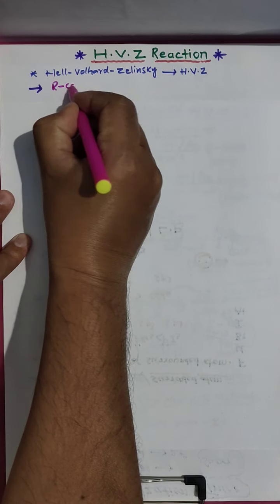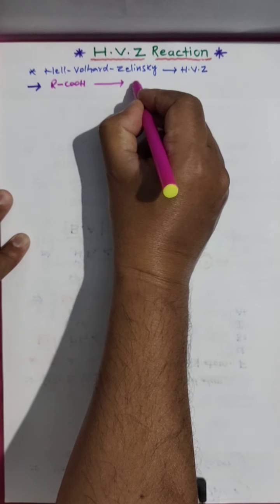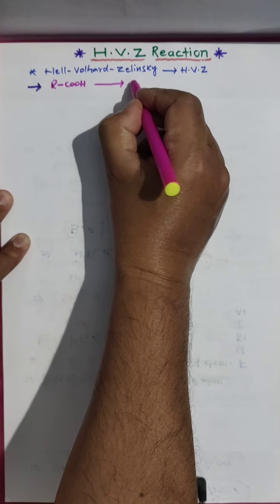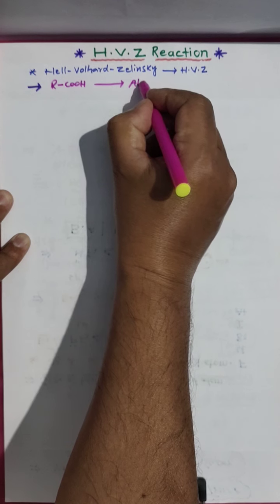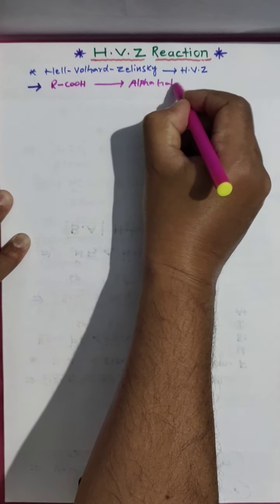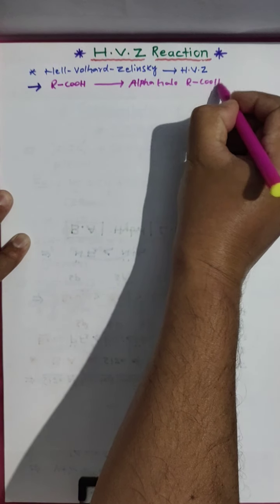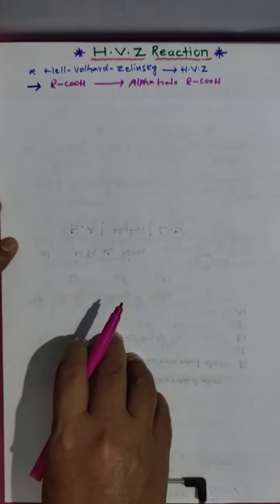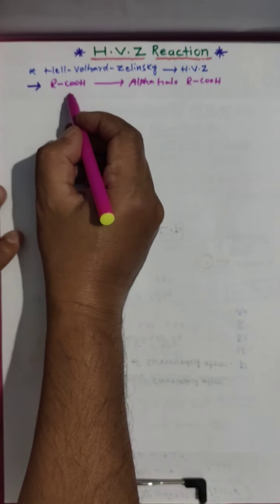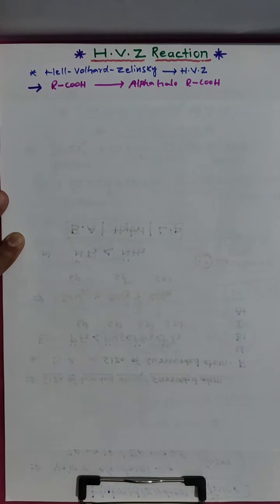Carboxylic acids are converted to alpha halo carboxylic acids. This is the basic information. Carboxylic acids converted into alpha halo carboxylic acids.